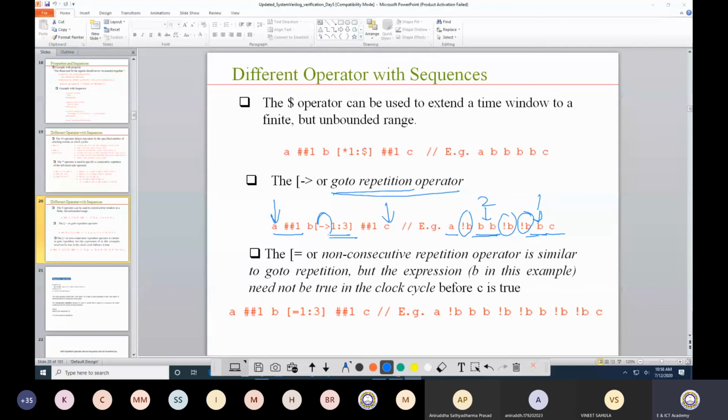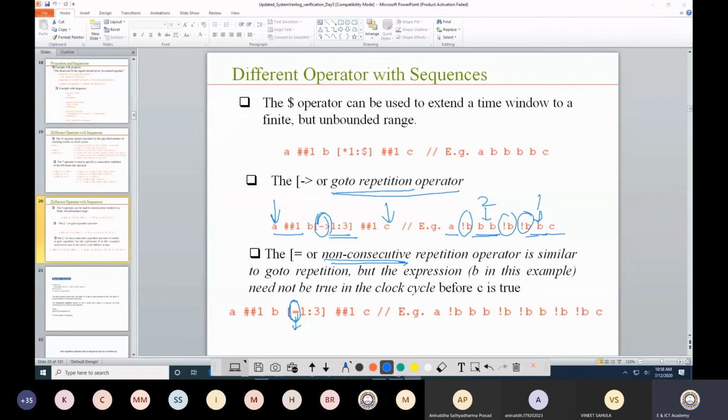Now there is a similar repetition which is a non-consecutive repetition. That is also similar to this. But if you see, there is only one change. Here the operator is equal to. If you write down the equal to operator, then it is a non-consecutive repetition. Here when you use this, then it is a go-to repetition. Now here also the meaning is the same: B can be high for 1 number of time, 2 number of time, 3 number of time.